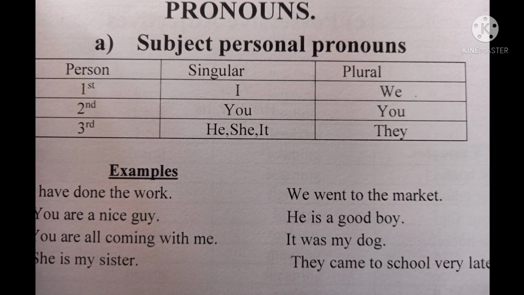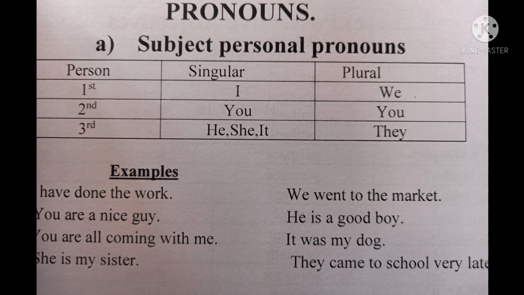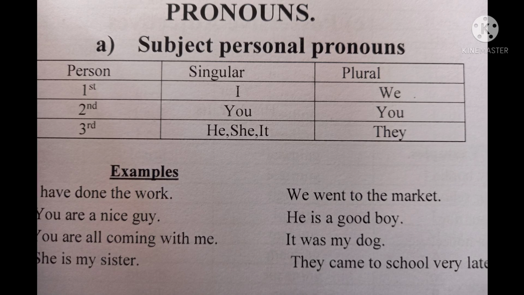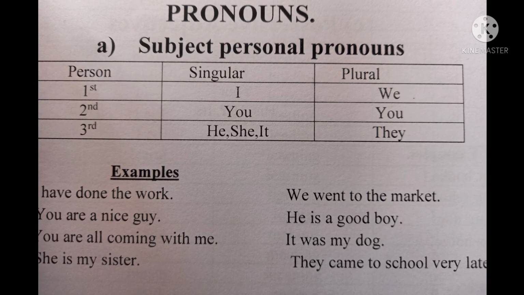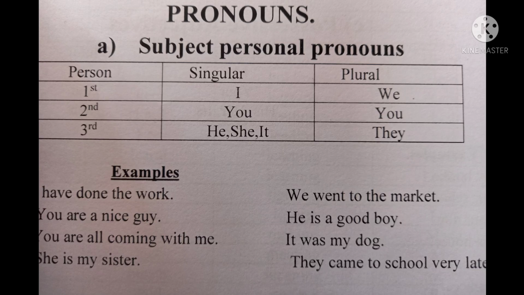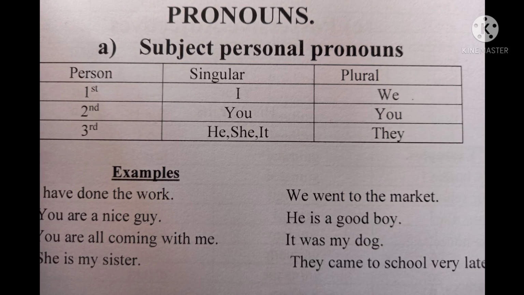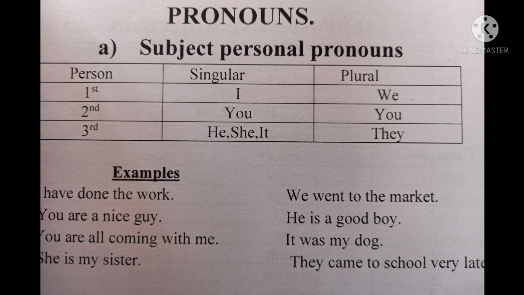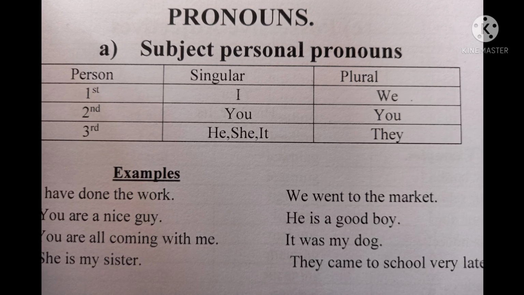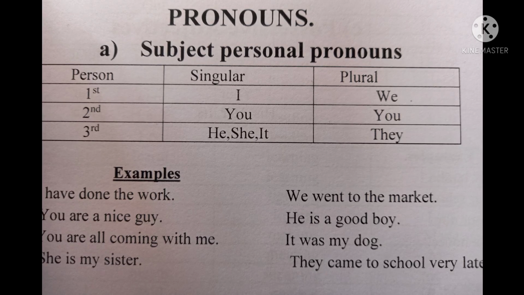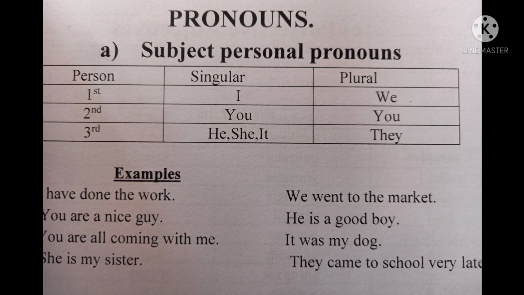Third person singular we use the words he, she, it. In third person plural we use the word they. First person singular I, plural we. Second person singular you, plural is also you. Third person singular he, she, it. Third person plural they.